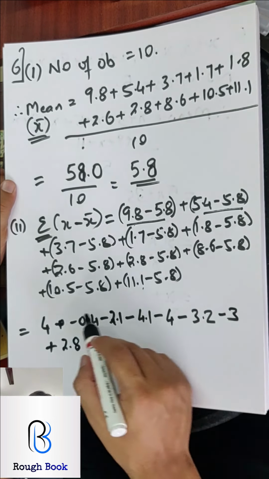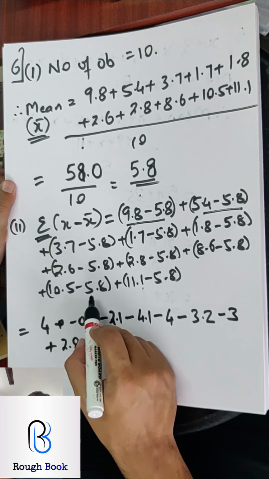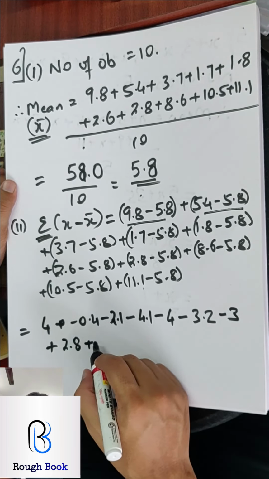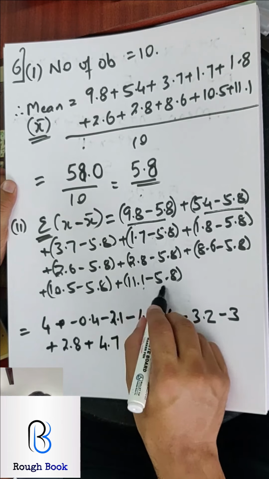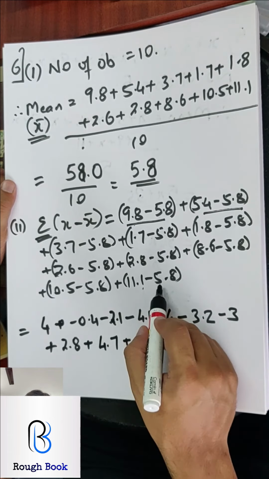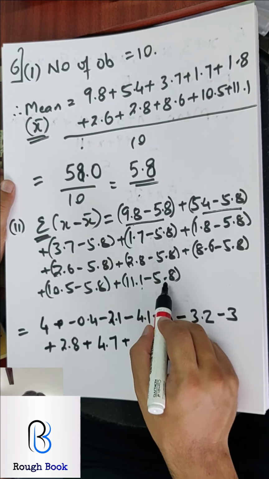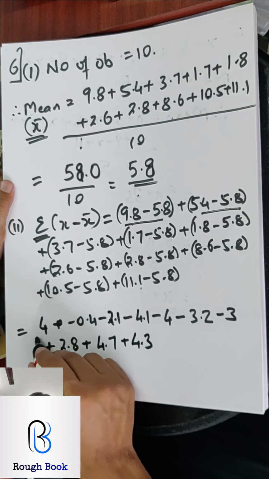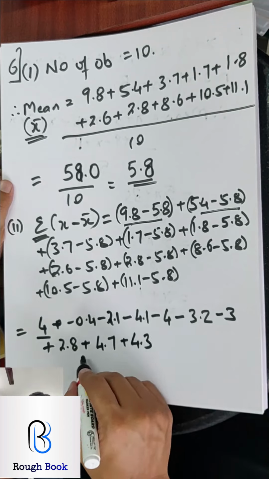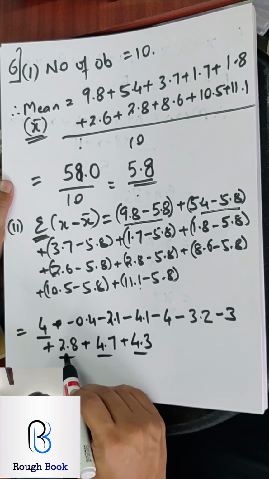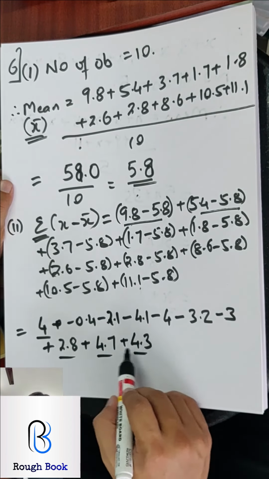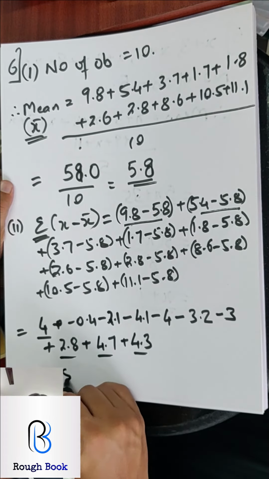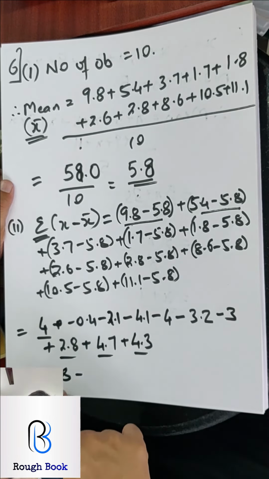10.5 minus 5.8 is 4.7, correct? And here also positive. And here it is going to be again positive. How much? 11.1 minus 5.8 is 5.3. Now add all the positives. The best method is to add all the positives first. So I get 4, 6.8, 9.6, 14.3, 15.8. The negatives also should be the same.